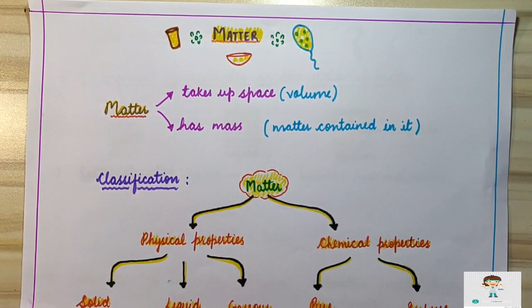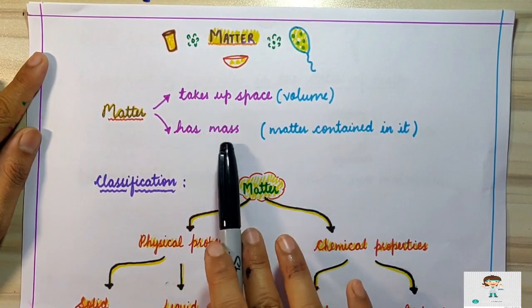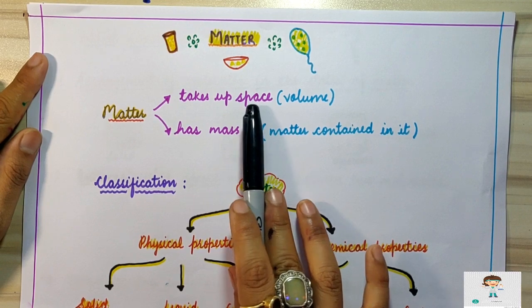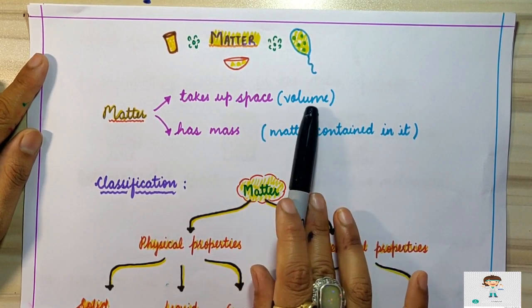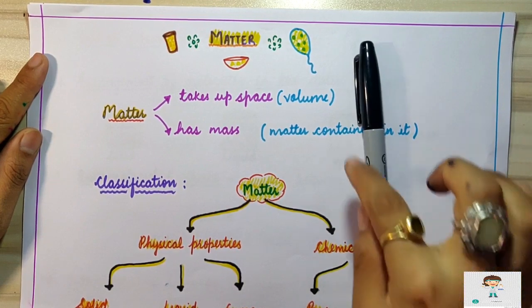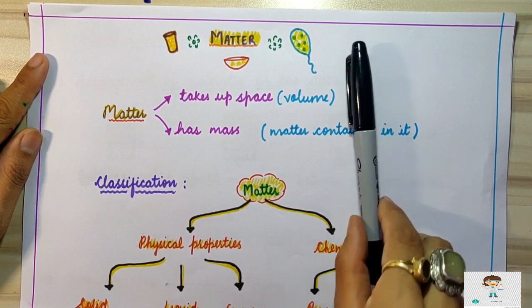So first, what do you mean by matter? Matter is anything around us which has mass and which occupies space. Now what is the meaning of space? Space is the volume occupied by a substance. For example, if I am keeping this pen on this paper, this pen is occupying certain space on this paper. That space is known as volume.